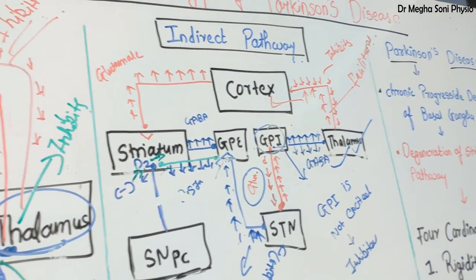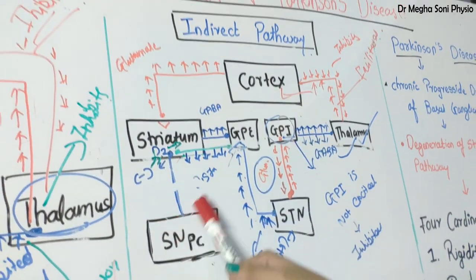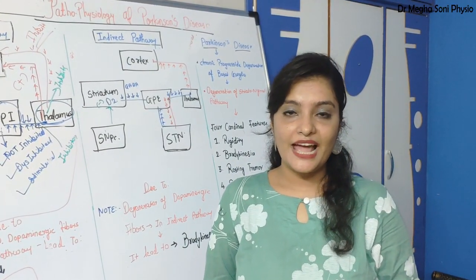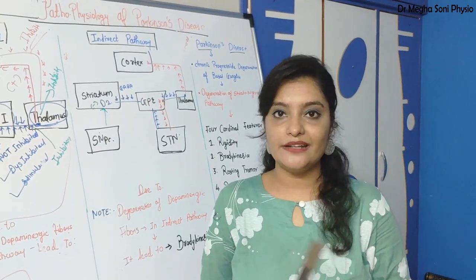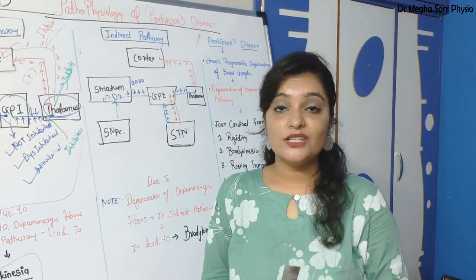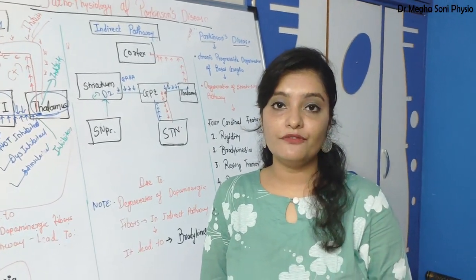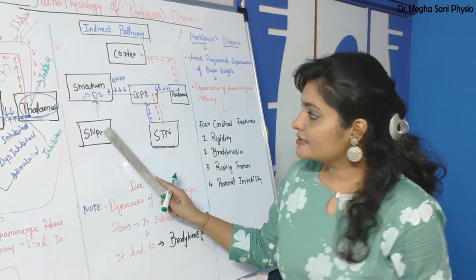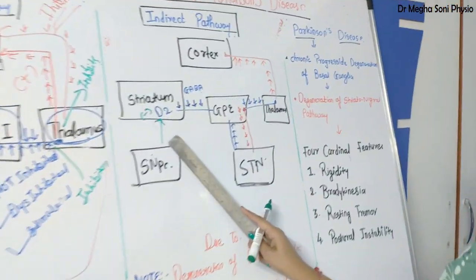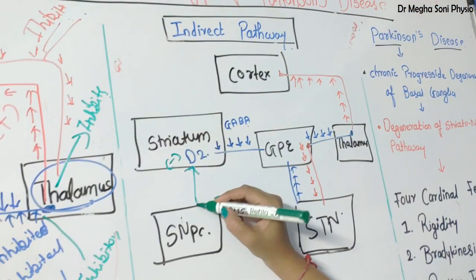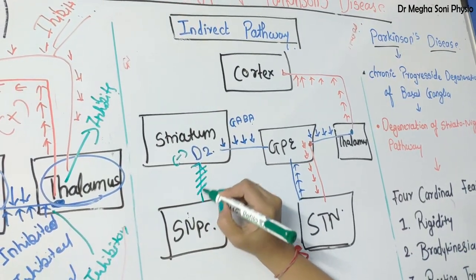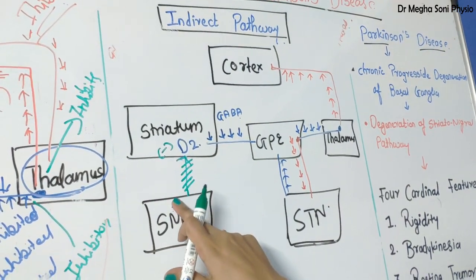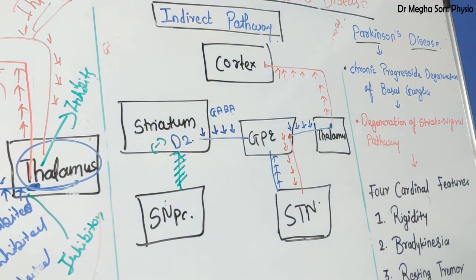Now we will see what happens if we find damage to these fibers. Now we'll see what will happen to the indirect pathway in case of Parkinsonism. As we have seen, in Parkinsonism we find degeneration of dopaminergic fibers. So this is substantia nigra pars compacta and this is the nigrostriatal pathway. In Parkinsonism, this pathway will be degenerated, meaning it is not sufficient enough to secrete dopamine over the striatum.